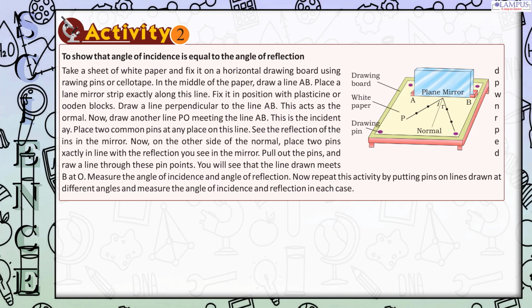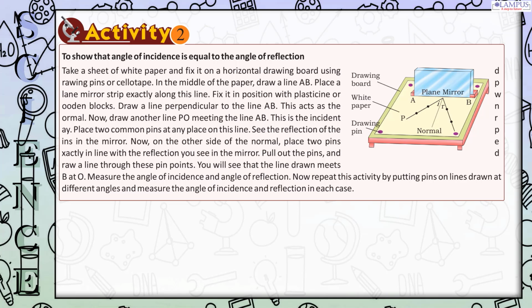Activity 2. To show that angle of incidence is equal to the angle of reflection. Take a sheet of white paper and fix it on a horizontal drawing board using drawing pins or cello tape. In the middle of the paper, draw a line AB. Place a plain mirror strip exactly along this line. Fix it in position with plasticine or wooden blocks. Draw a line perpendicular to the line AB. This acts as the normal.